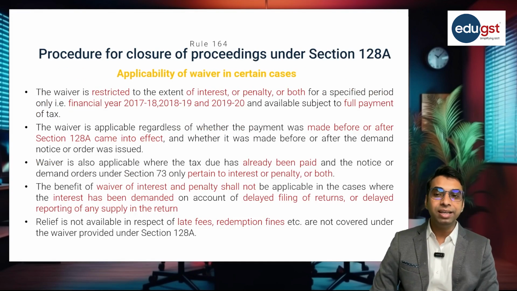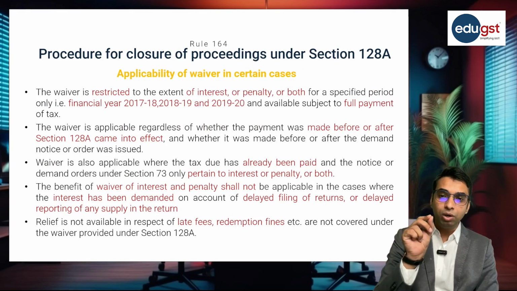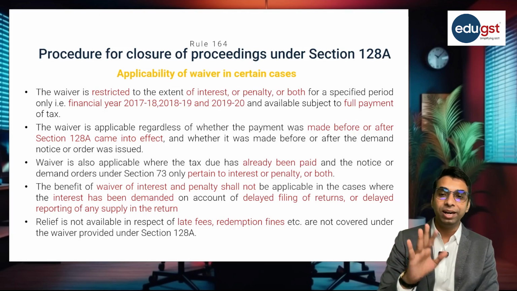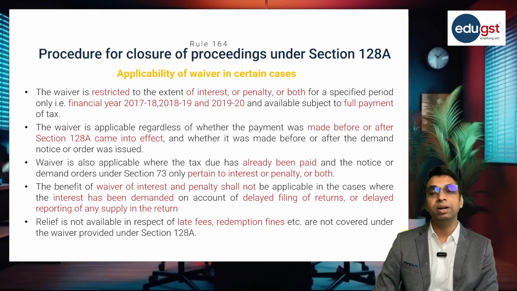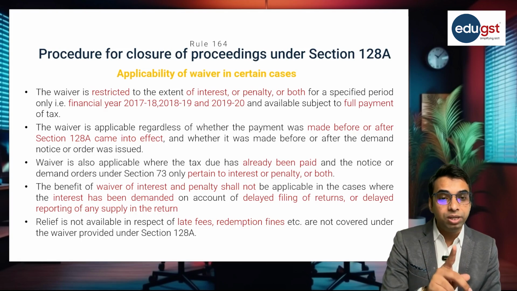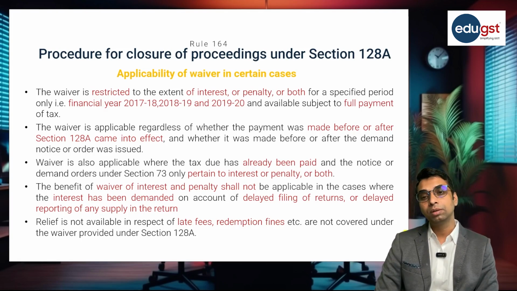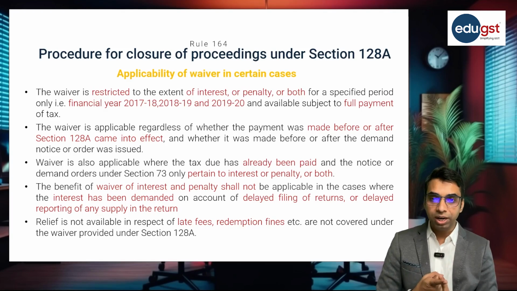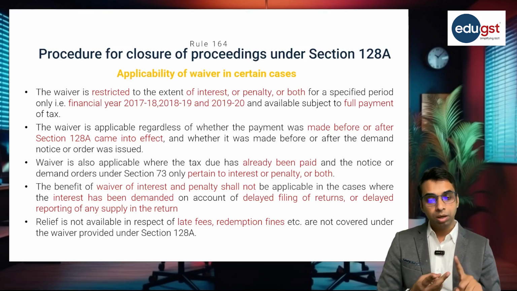Applicability of waiver in certain cases. The waiver is restricted to the extent of interest or penalty or both for specified periods only, that is for financial years 2017-18, 2018-19 and 2019-20, and is available subject to full payment of tax. So see, this waiver scheme is restricted to interest or penalty or both.